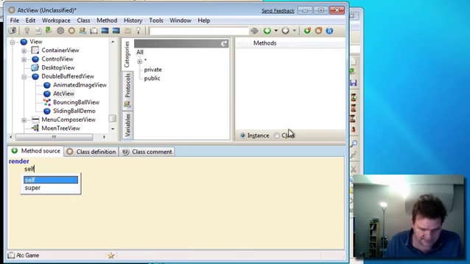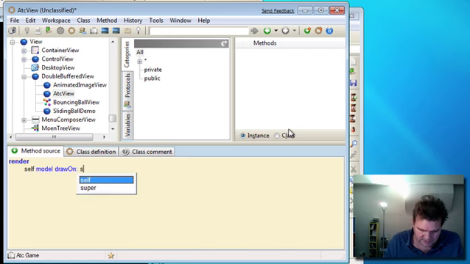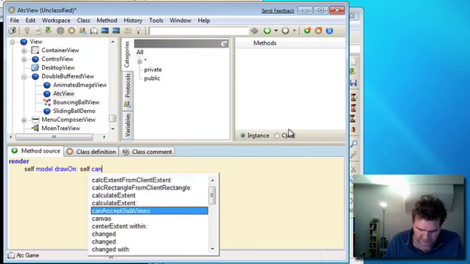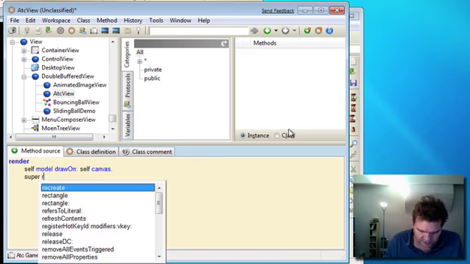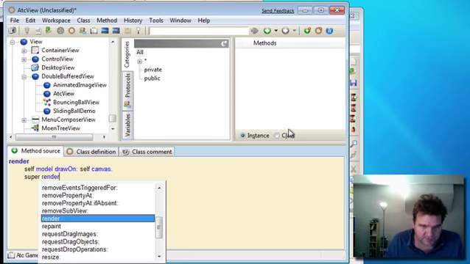So let's get our model and ask it to draw itself on our canvas. Now in Dolphin, a canvas is simply a Windows device context. So let's ask it to draw itself on a canvas. And we need to do a little bit of housekeeping, tidying up by calling our super render method as well.